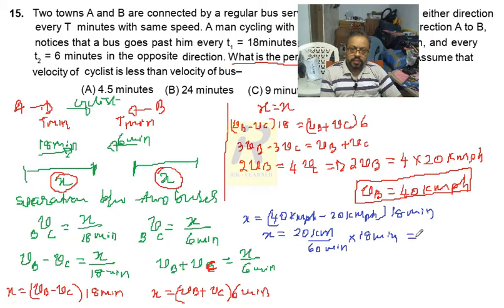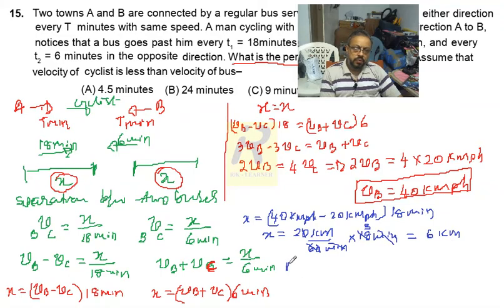The zeros get cancelled, and minute and minute also get cancelled. So it is 6 kilometers. So 6 kilometers is x.